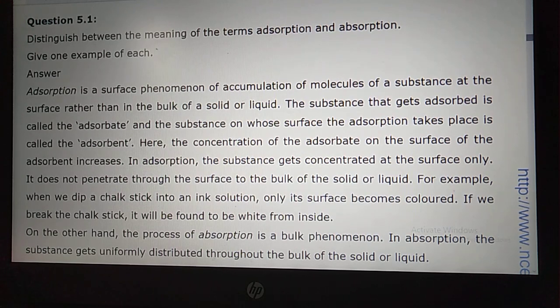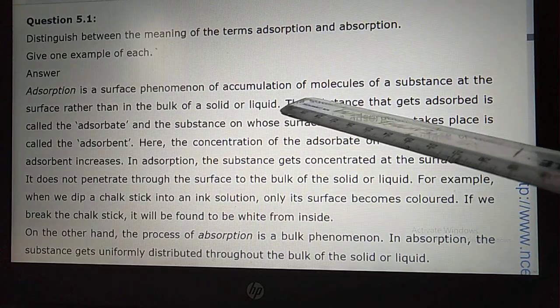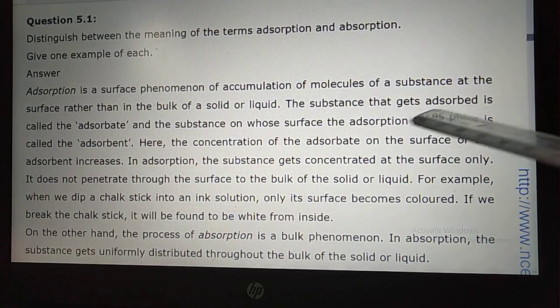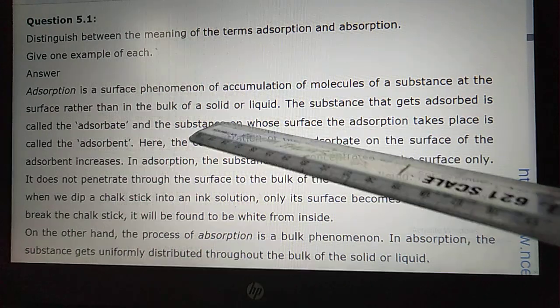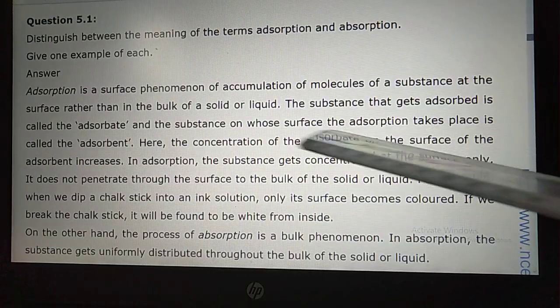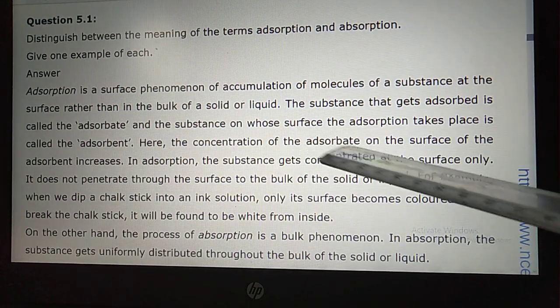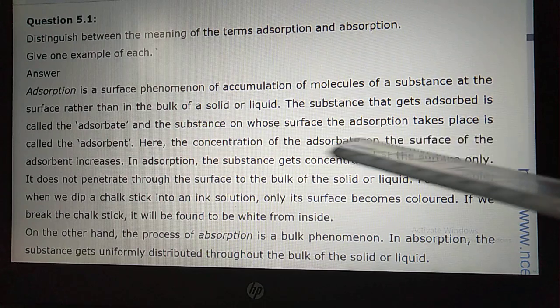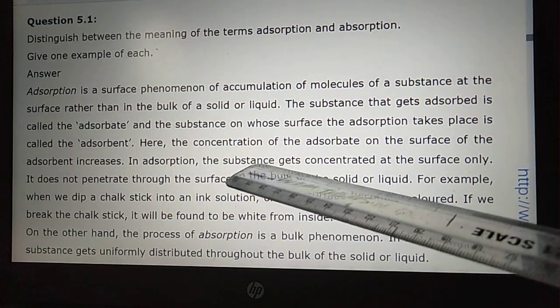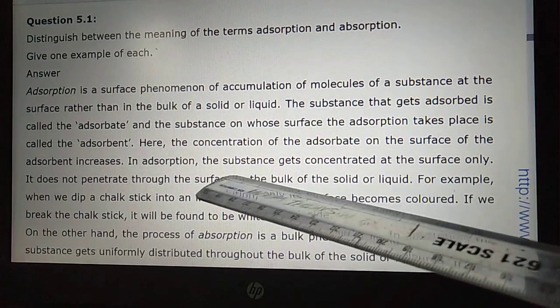Let us read out what the slide is saying, student. Adsorption is the surface phenomenon of accumulation of molecules of a substance at the surface rather than in the bulk of a solid. The substance that gets adsorbed is called adsorbate, and the substance on whose surface the adsorption takes place is called adsorbent. Here the concentration of adsorbate on the surface of the adsorbent increases.